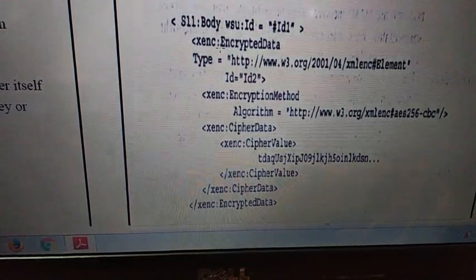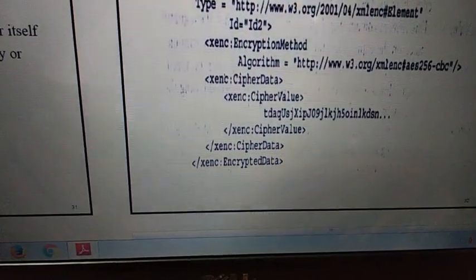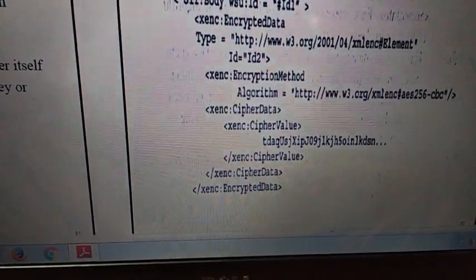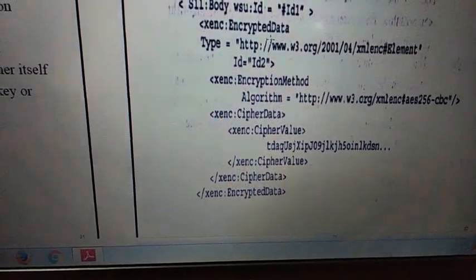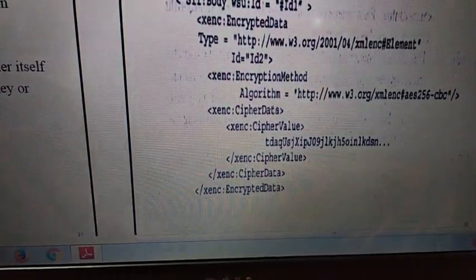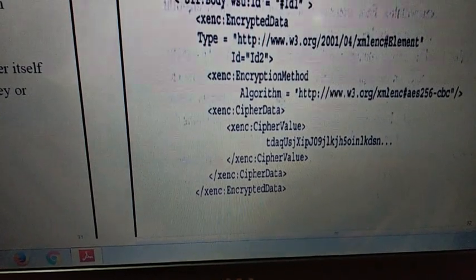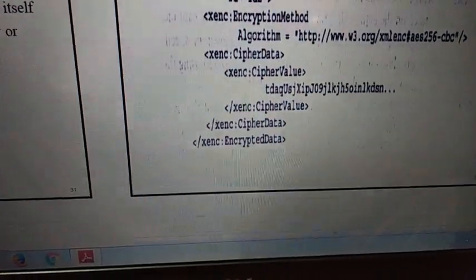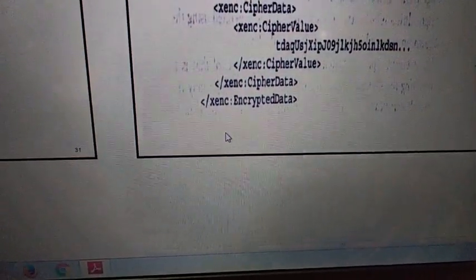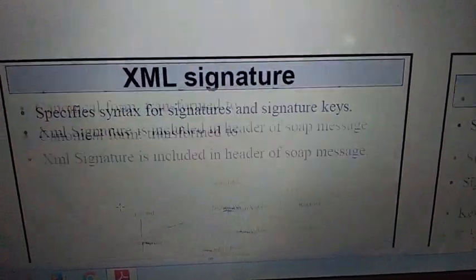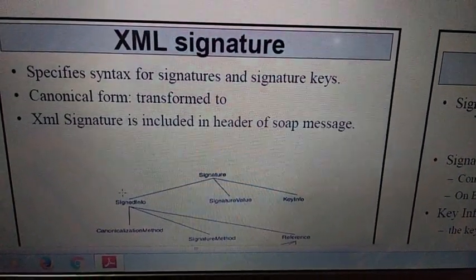So this is everything that is used in XML encryption, right? It has the encrypted data tag and encryption method, followed by what the algorithm is, cipher data and cipher value, right? So all these things you can define as your own tags followed by the values. That is a very easy thing, right? Then the other part we have is XML signature.